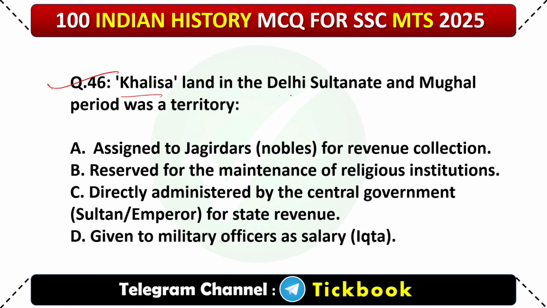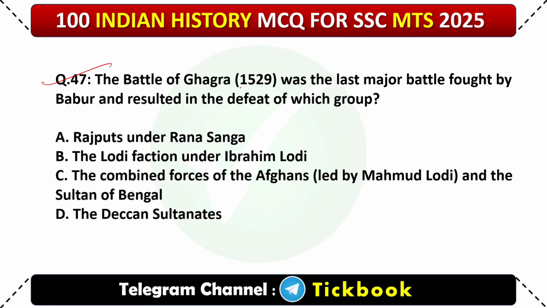46. Khalisa, a land in the Delhi Sultanate and Mughal period, was a territory? Option number C, directly administered by the central government, Sultan or Emperor, for state revenue. 47. The Battle of Ghagra 1529 was the last major battle fought by Babur and resulted in the defeat of which group? Option number C, the combined forces of Afghans led by Mahmud Lodi and the Sultan of Bengal.